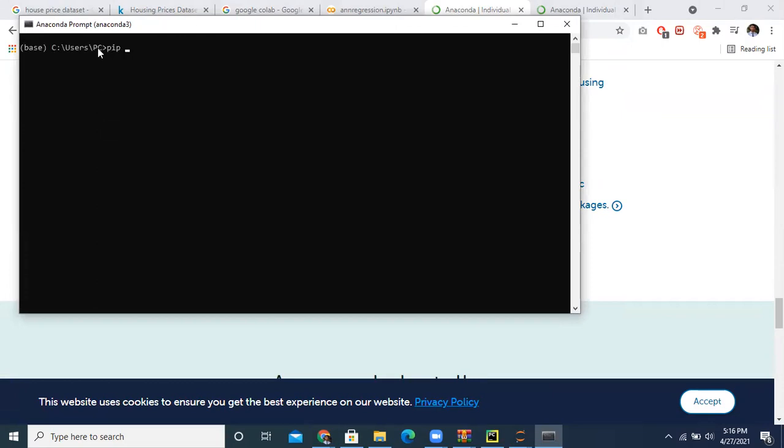For example, you can install NumPy, so easily you can install the NumPy library in Anaconda.